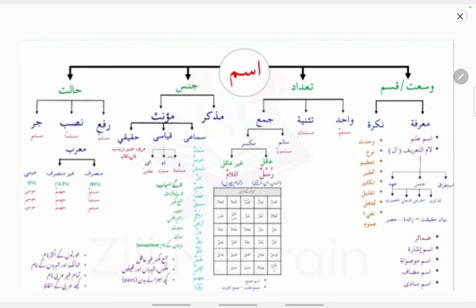Inshallah, in subsequent classes, we will be dealing with individual topics of a noun, individual characteristics of a noun.